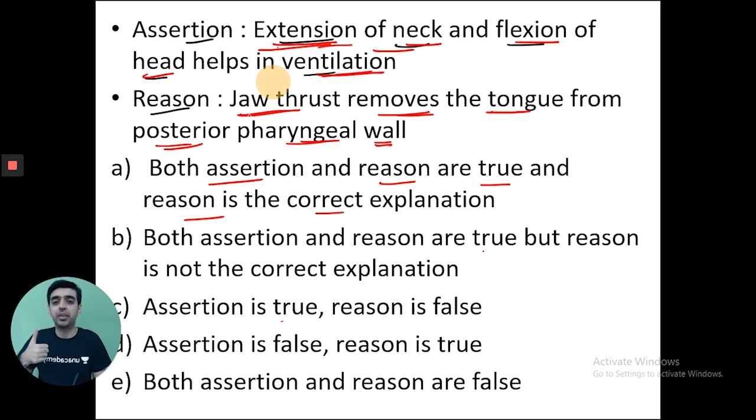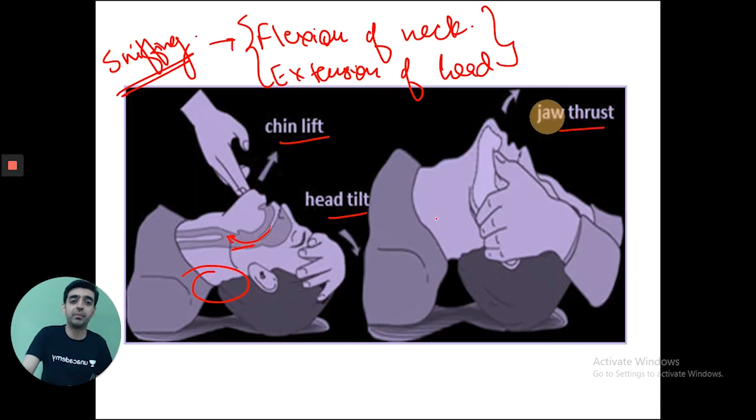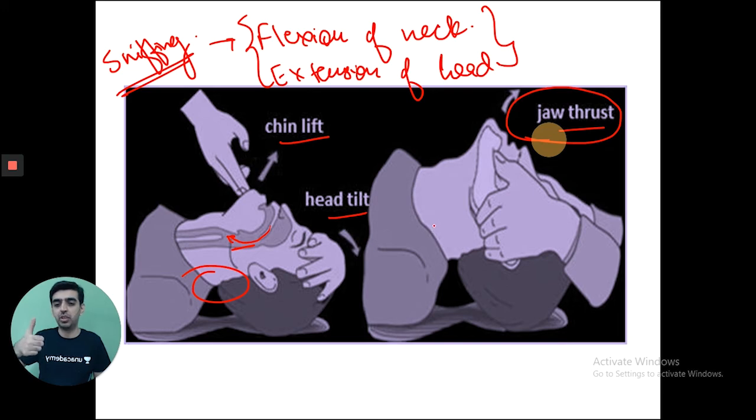And what about the reasoning? Jaw thrust removes the tongue from the posterior pharyngeal wall. Yes, jaw thrust does remove the tongue from the posterior pharyngeal wall. That is one of the maneuvers for airway management. Especially in trauma patients where you are suspecting a cervical spine injury, chin lift and head tilt maneuvers are contraindicated.